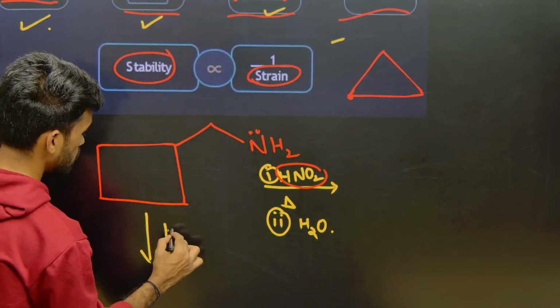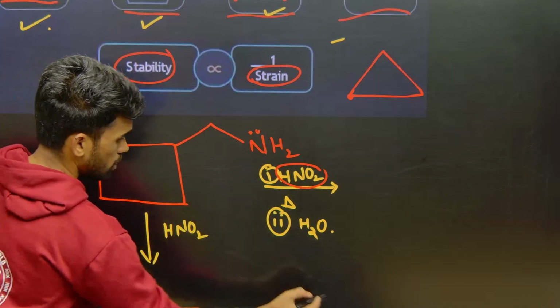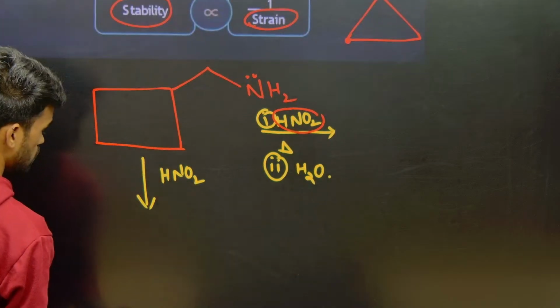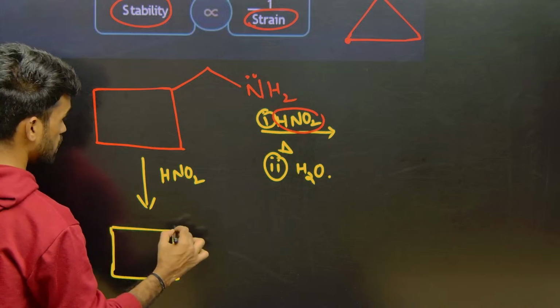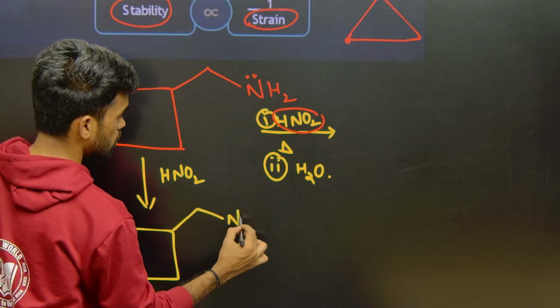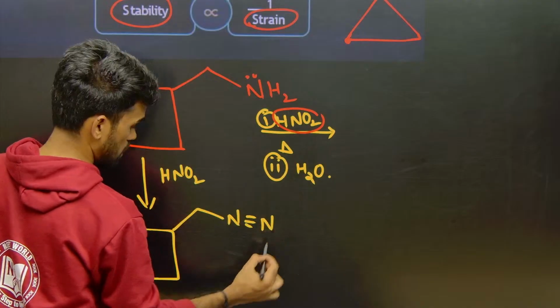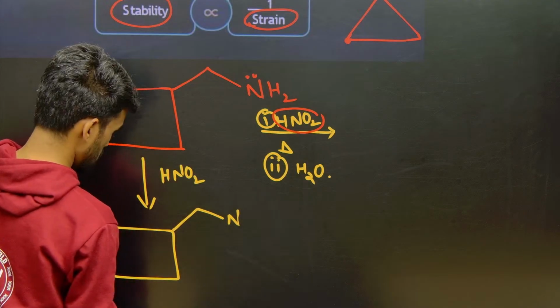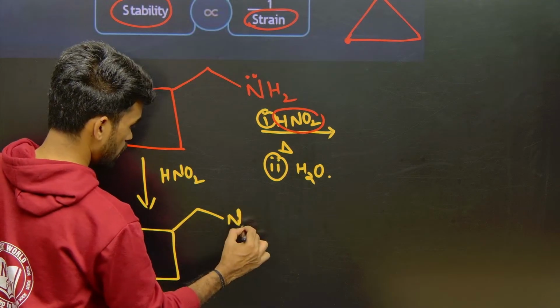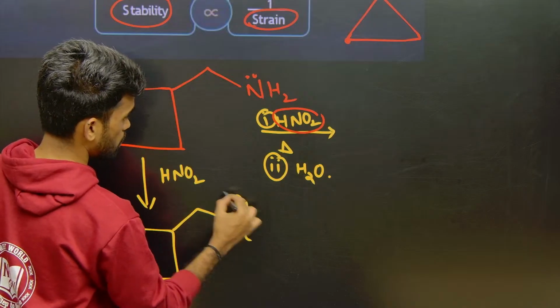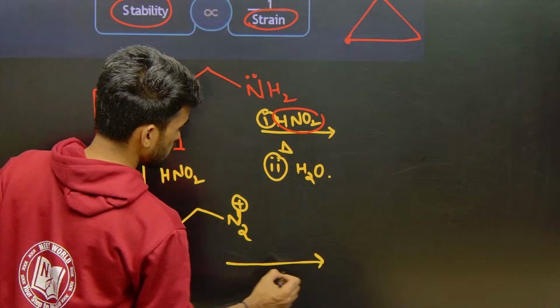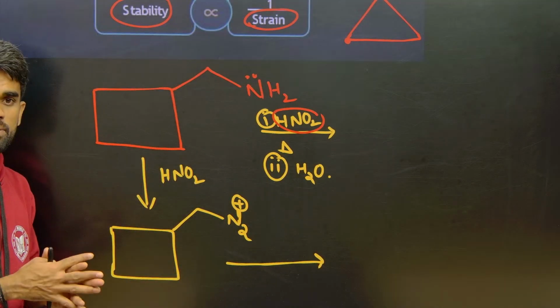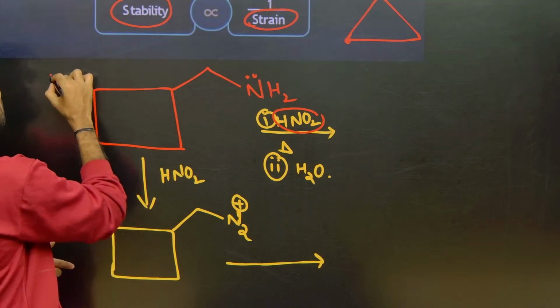Let me start from here, HNO2. Okay, so here you are going to get, means the nitrogen makes one more bond with nitrogen like this. So simply I can represent it as N2 plus. Okay, so this N2 plus, see we know nitrogen gas is highly stable because of its 3 bond order